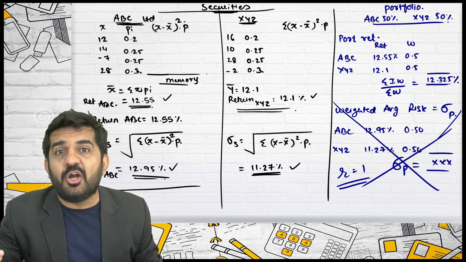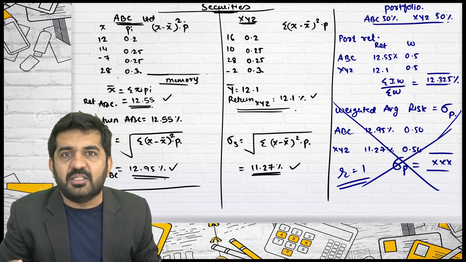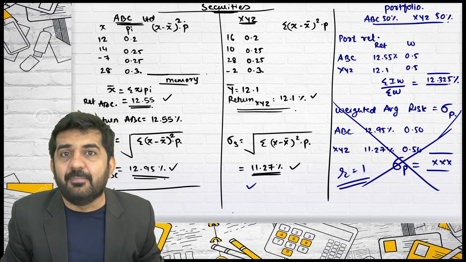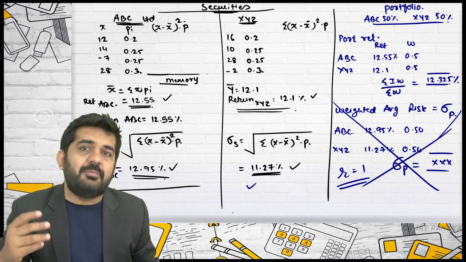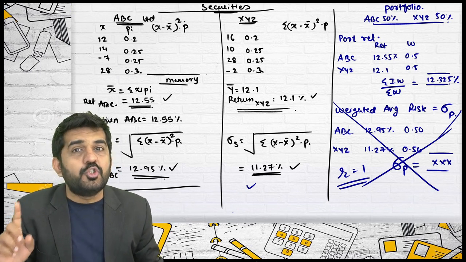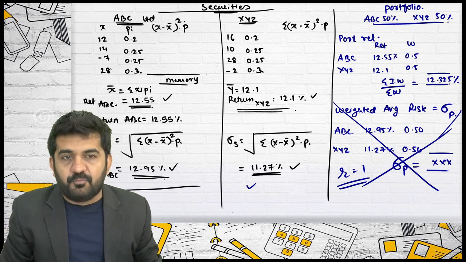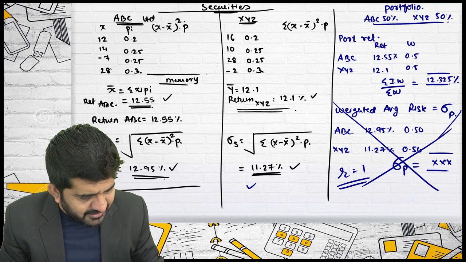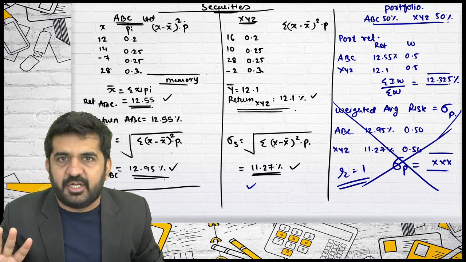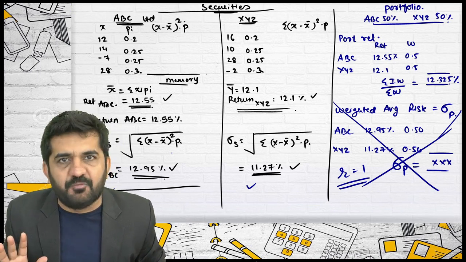Sir, R is not given, but the data is given. If the data is given, you can find out covariance. If covariance is found out and the standard deviation of X and Y is available, you can find out R on your own. Once you find R, you should use the Markowitz formula to find the standard deviation of portfolio. Sachin, you are on the incorrect side, because the standard deviation of a security is the risk of the security, which can be found by the normal statistical formula.